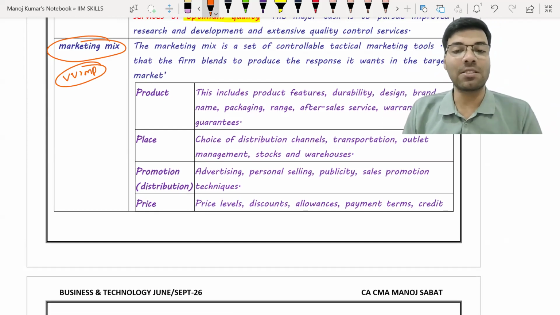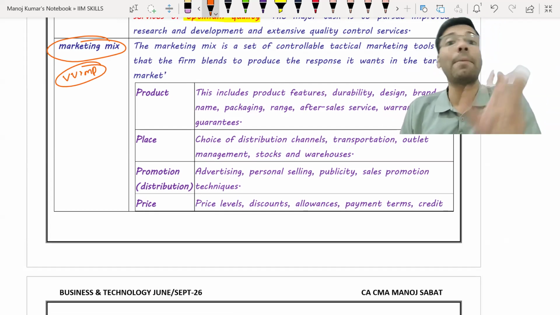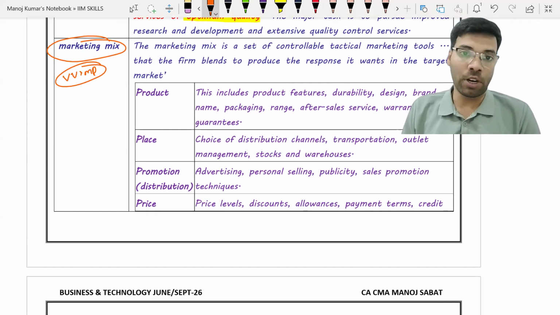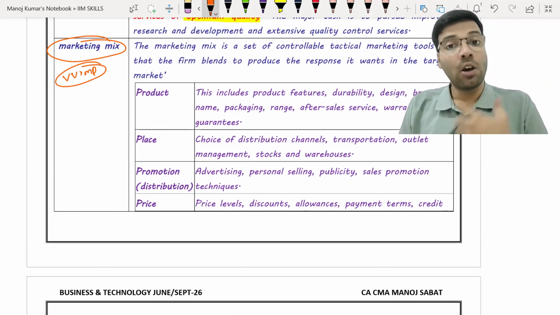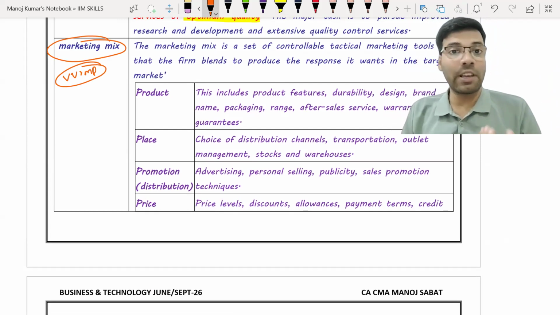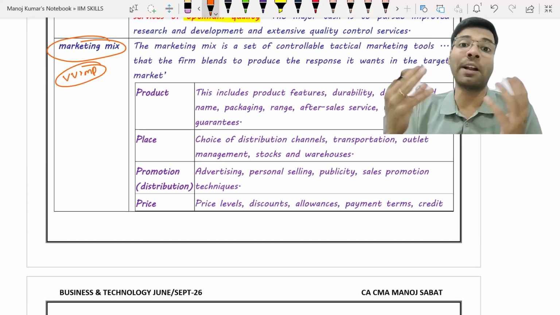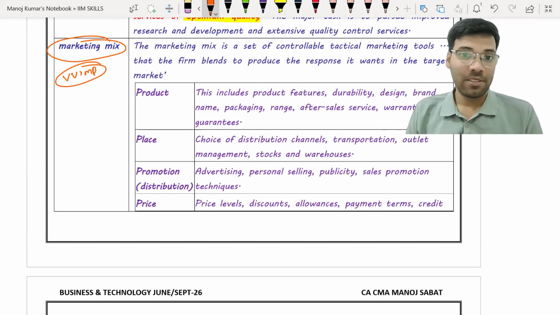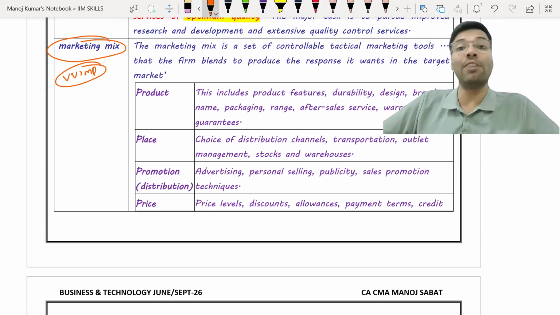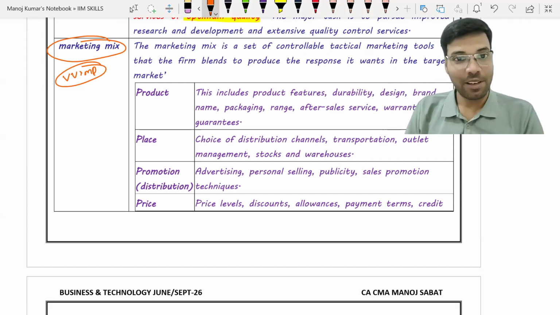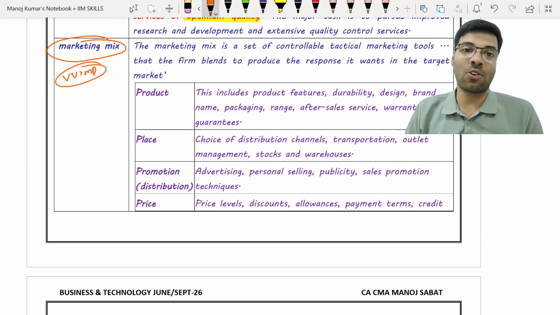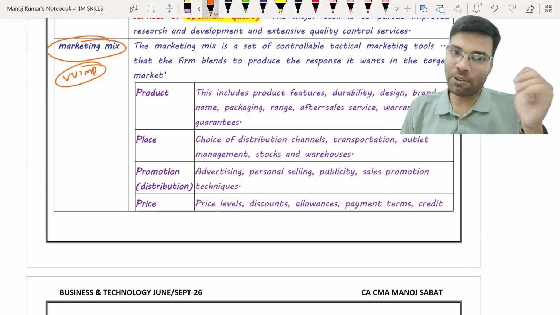So marketing mix is nothing but a set of elements or a set of items which have an impact on the marketing of the product. Okay, or what we can say is that these are the factors influencing the minds of the customers, or they play a very important role in delivering the goods to the customers. Okay, so the study of those factors is called marketing mix. Have you all understood this?